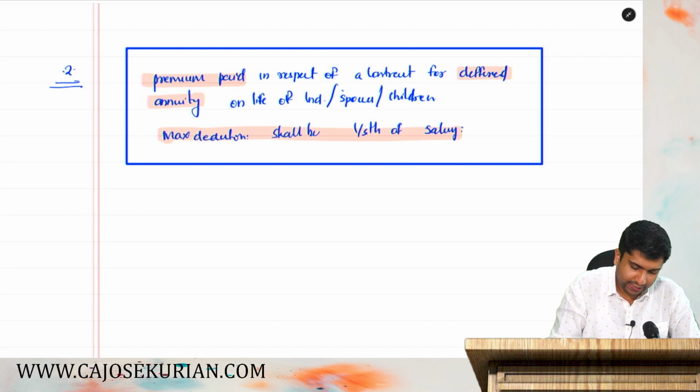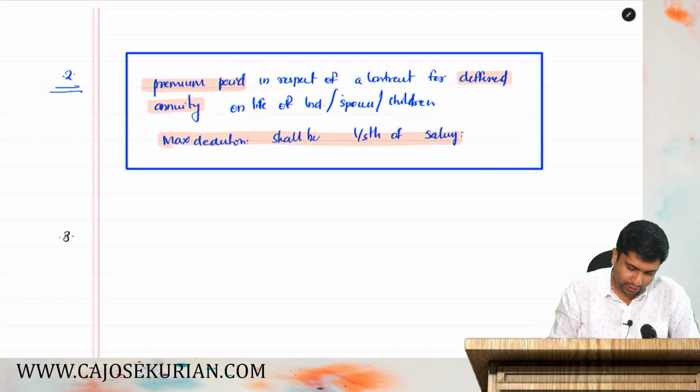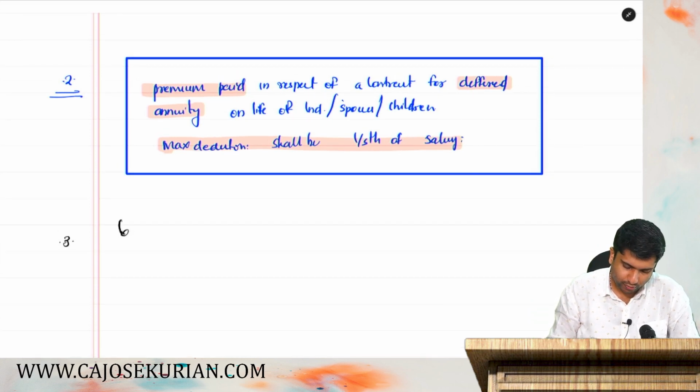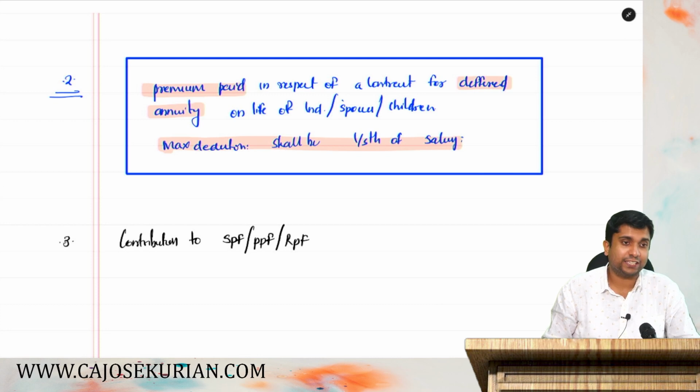Moving on to the third deduction under 80C. Third item under 80C, that is contribution to SPF, PPF, RPF. What is SPF?